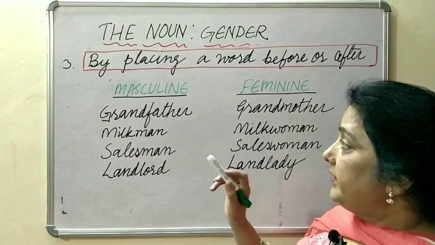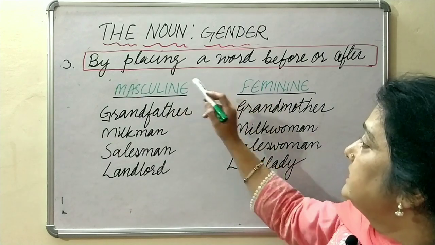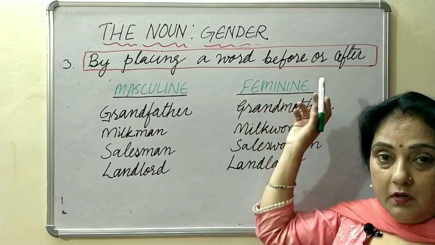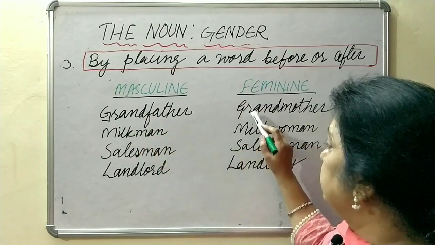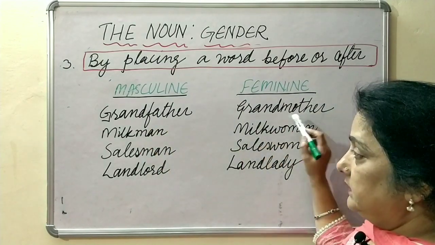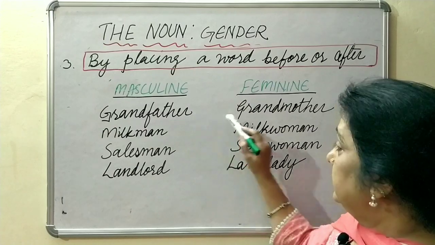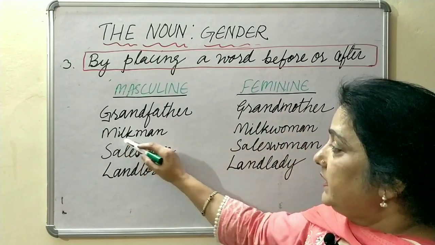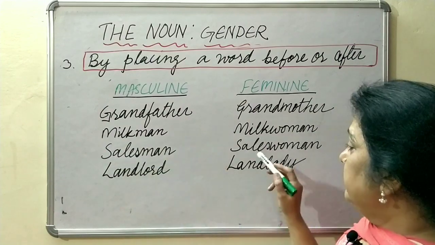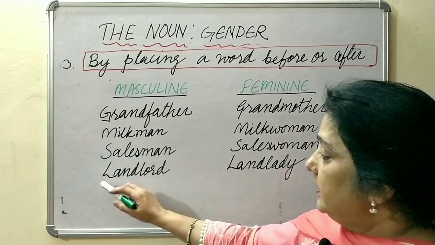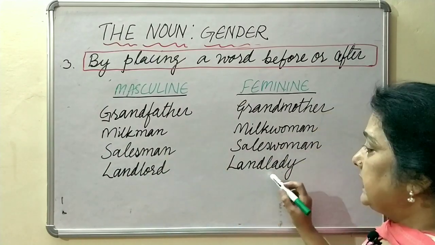Another way of forming feminine is by placing a word before or after. For example, grandfather, grandmother, milkman, milkwoman, salesman, saleswoman, landlord, landlady.